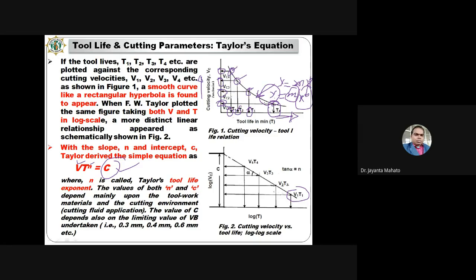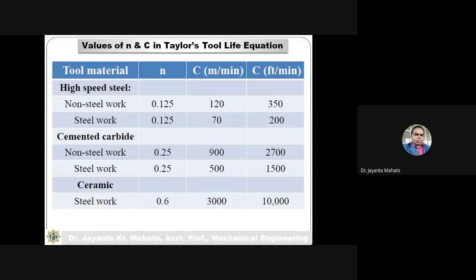If you plot this, a linear curve will form. This is Taylor's equation, where V is the cutting velocity, C is the constant, n is the exponent, which is the slope, and T is the tool life.